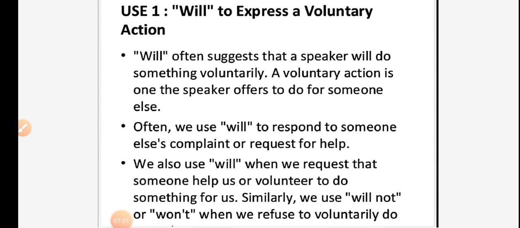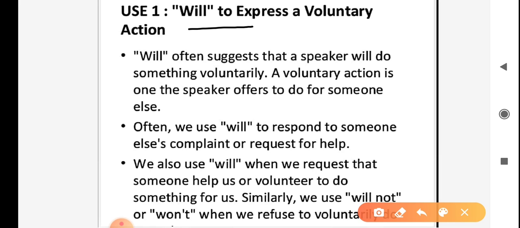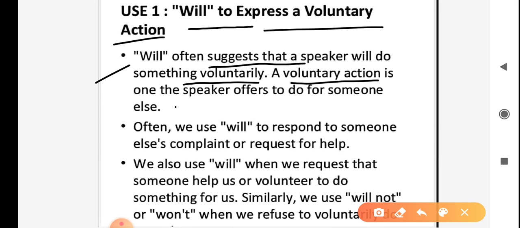Let us discuss the usage of will. First, will is used to express a voluntary action. Will often suggests that a speaker will do something voluntarily. A voluntary action is one the speaker offers to do for someone else.